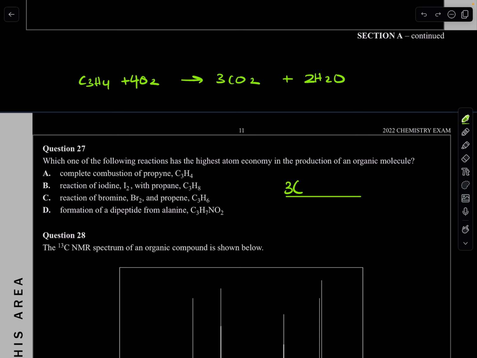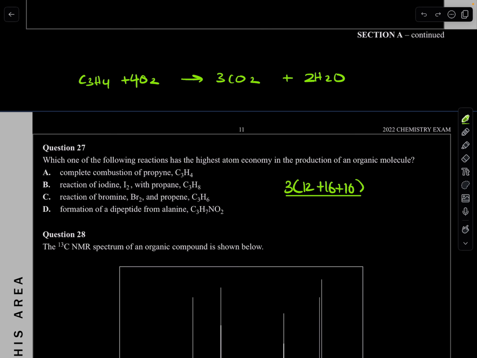And what is its molar mass? We have, of course, your carbon, which is 12, plus 2 times 16 because of the 2 oxygens, divided by the total molar mass of the reactants, which is 3 carbons, 4 hydrogens, and 8 oxygens, so 8 times 16, and we times it by 100 to make sure we get it in a percentage.